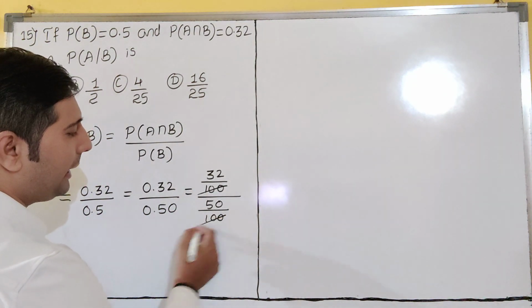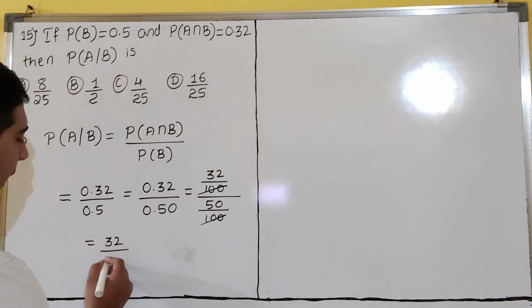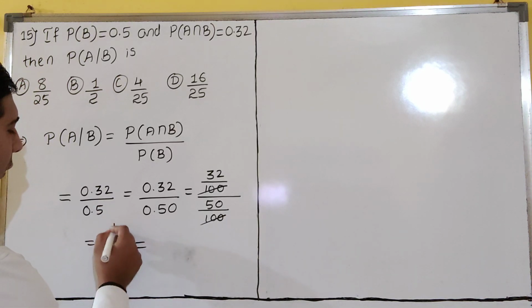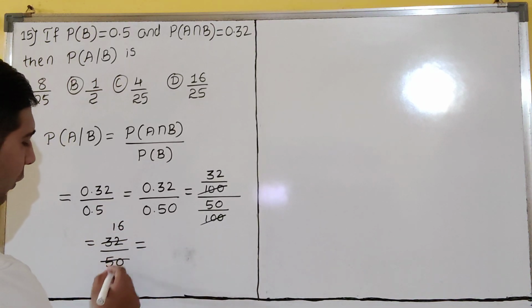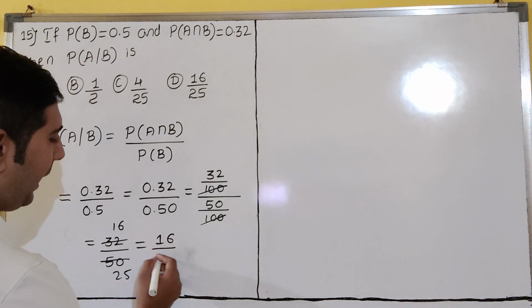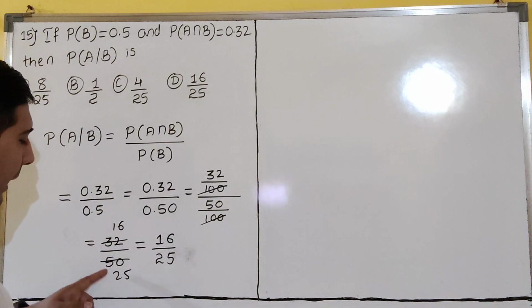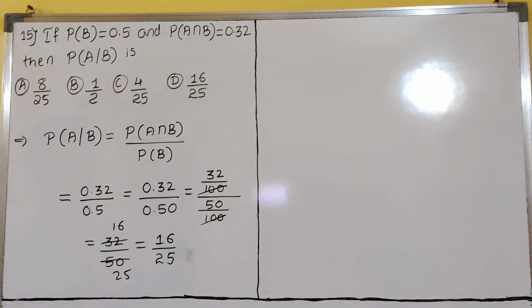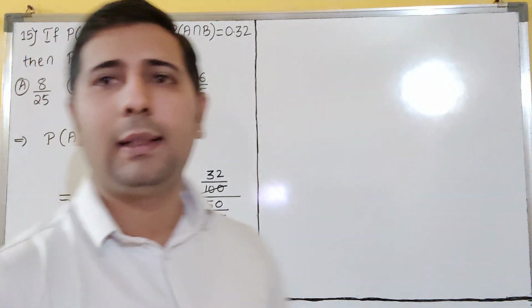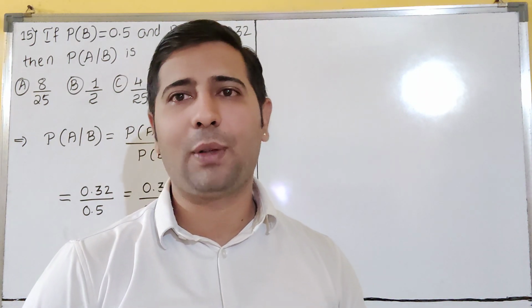So 100 gets cancelled. So 32 by 50 will remain, dear students. 2 16s are 32, 2 25s are 50, dear students. We will get the answer 16 by 25, dear students. So then we will get the answer as option D, dear students. D for done. Done is our answer. So we'll go for the next question, dear students. Fine. Please copy this.